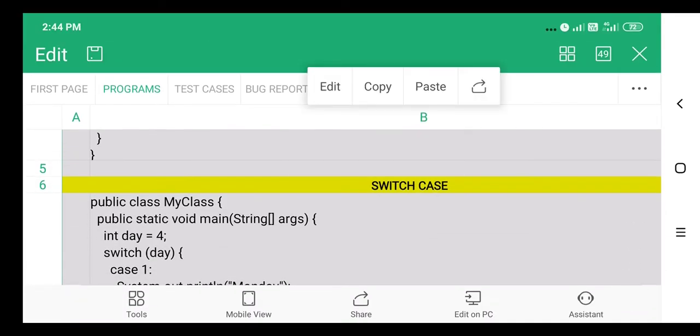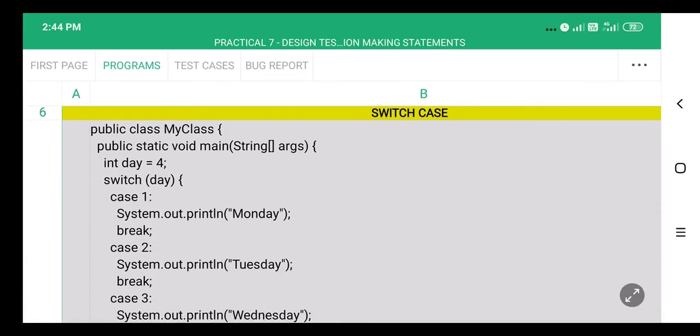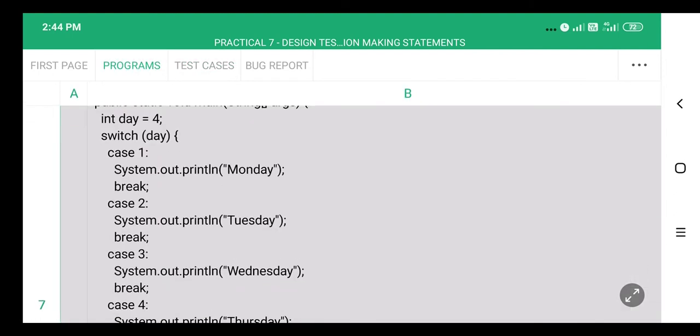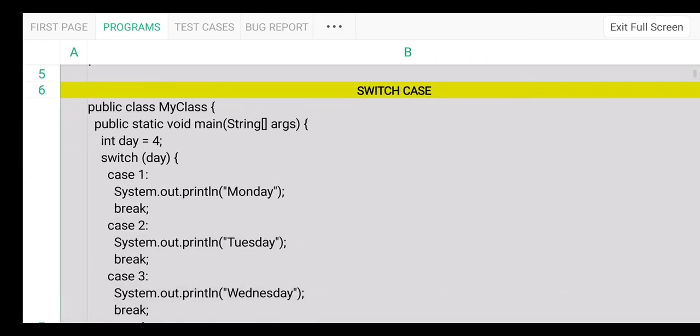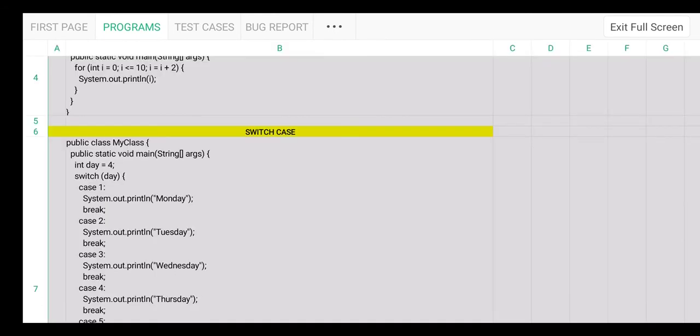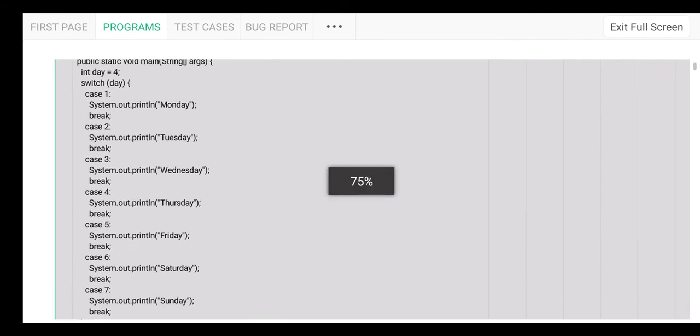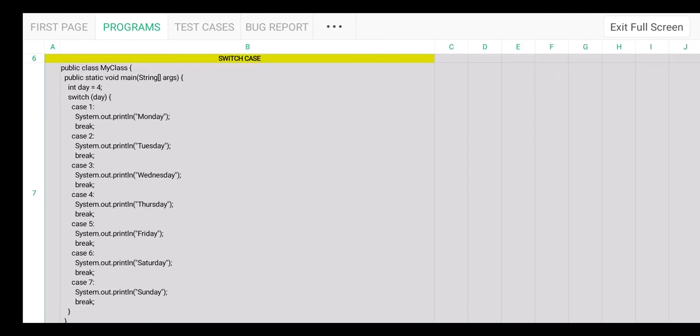Next is the switch case program. In this program you need to pass the day as a number. If you pass 5, it will print Friday. If you pass 3, it will print Wednesday. You need to prepare test cases for this program to perform positive and negative testing too.